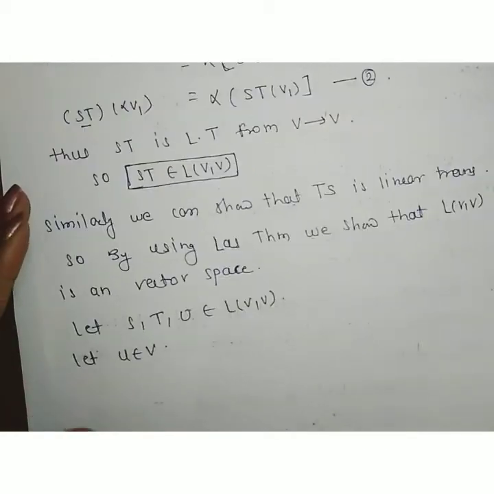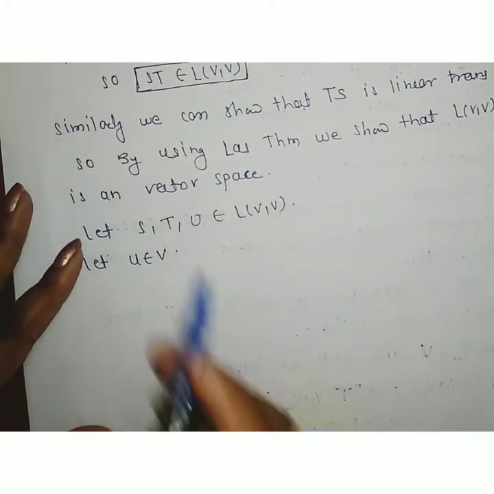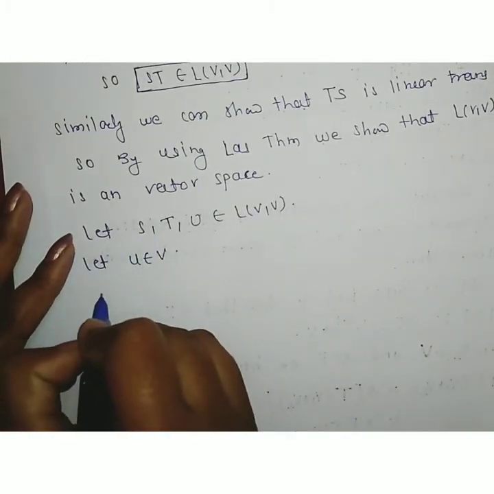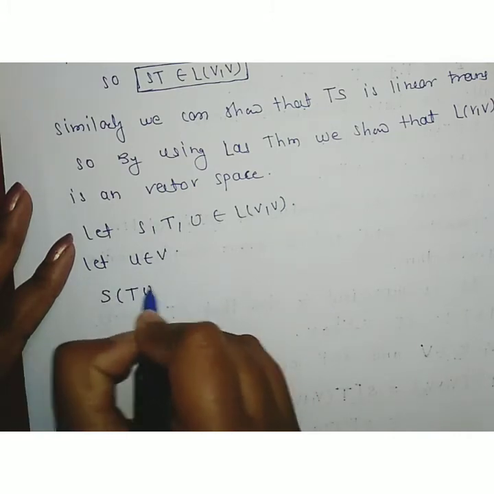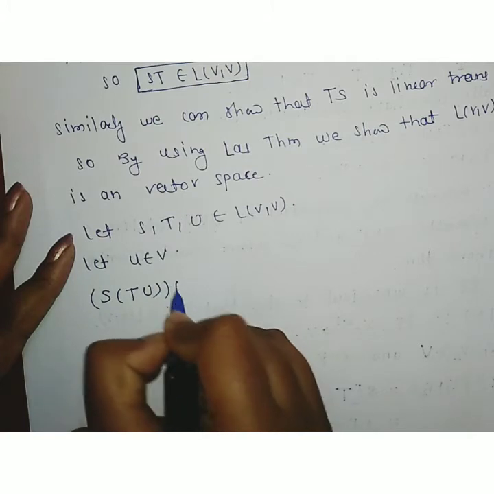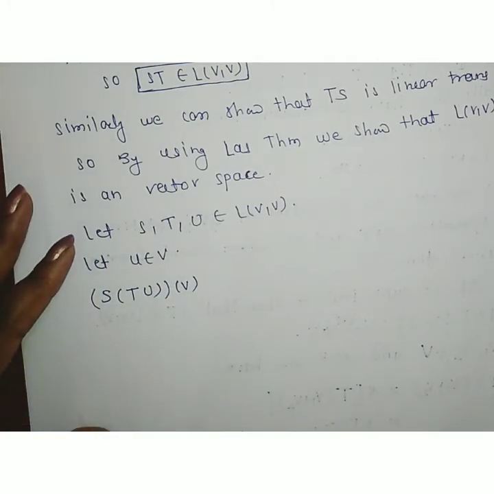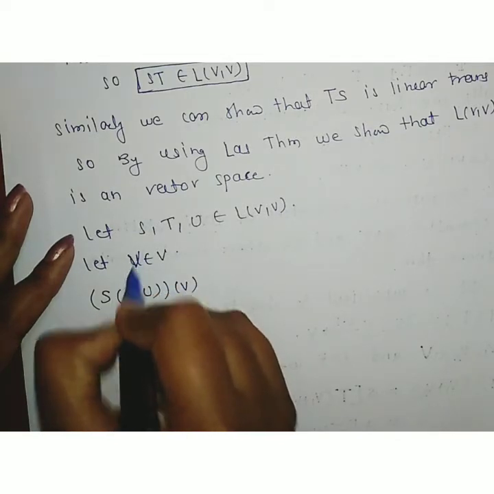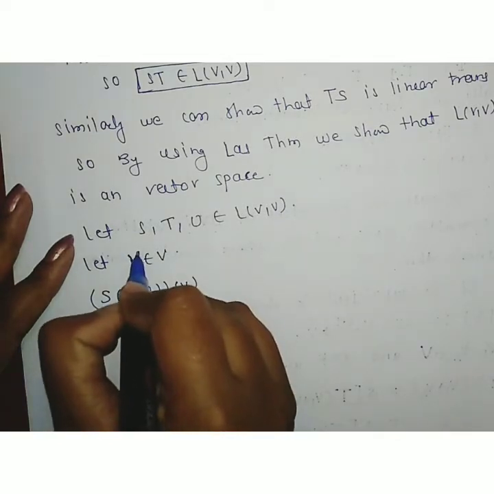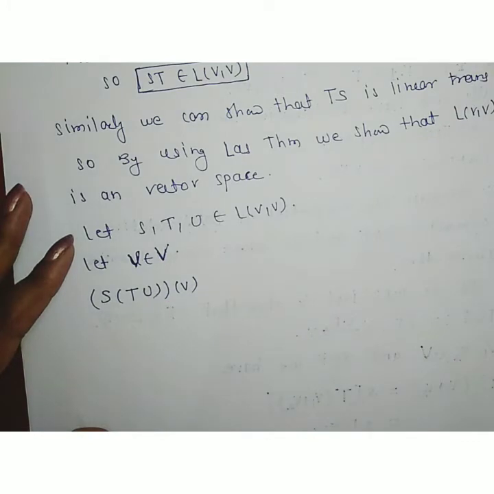For this, first consider STU operating on v. Consider the element v belonging to vector space V, a small v element which belongs to capital V.